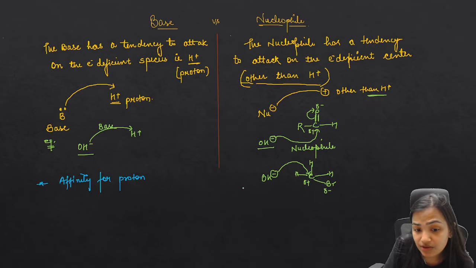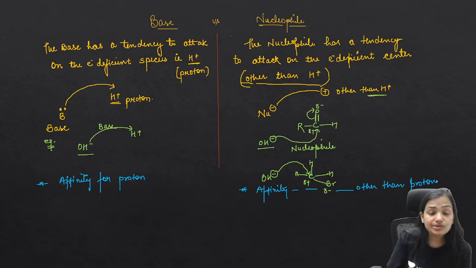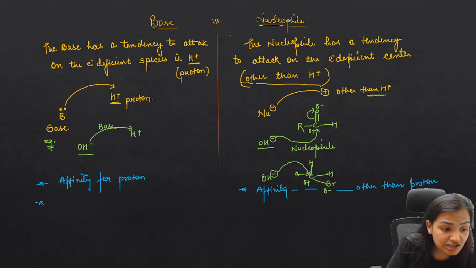But here this nucleophile has an affinity, let me write it over there, for other than proton.